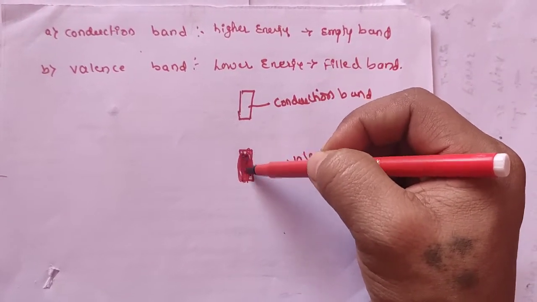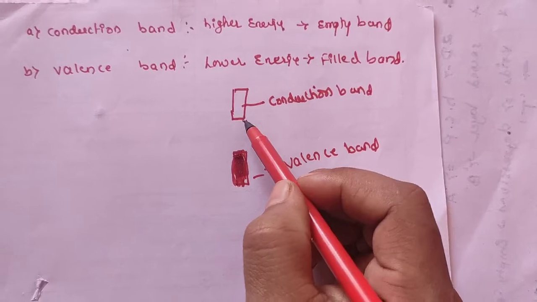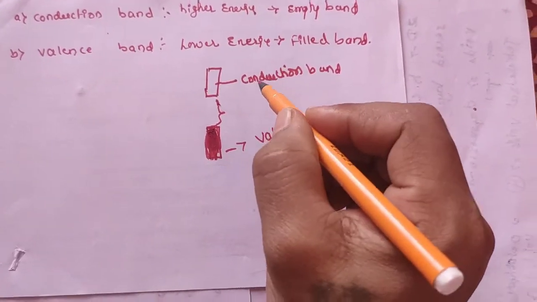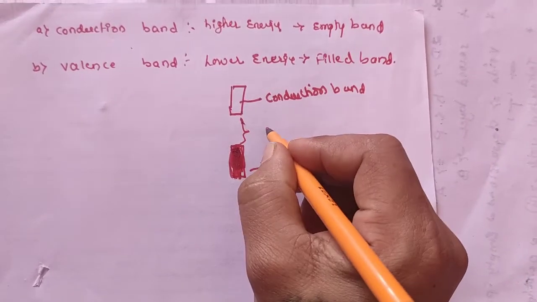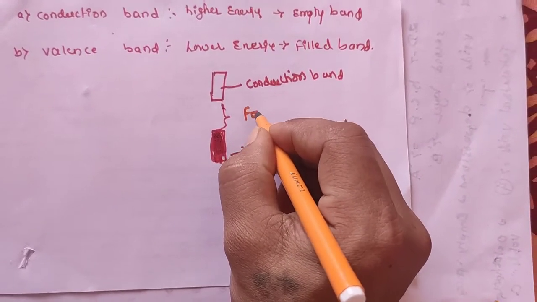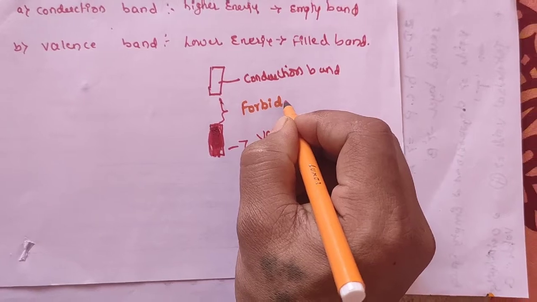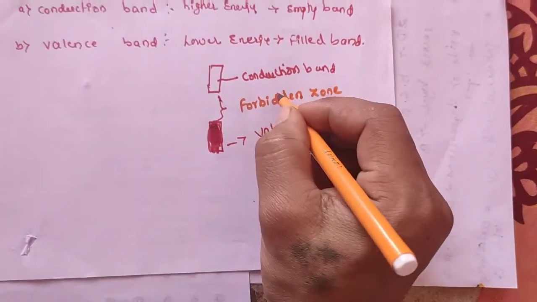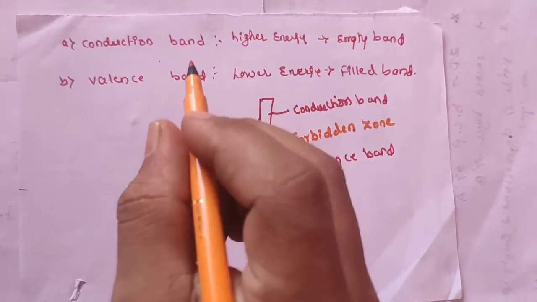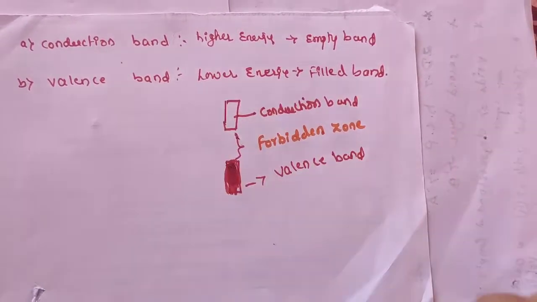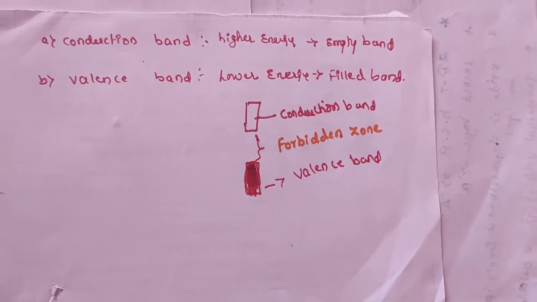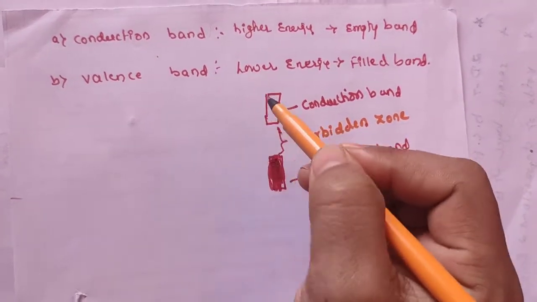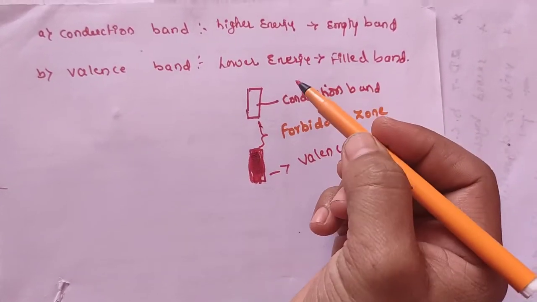The gap between the conduction band and the valence band is known as the forbidden zone or forbidden gap. I have already explained that conductivity in metals appears through the movement of electrons or ions.